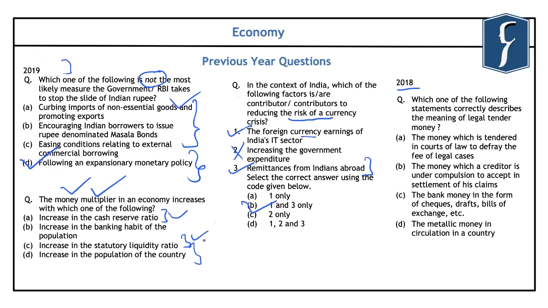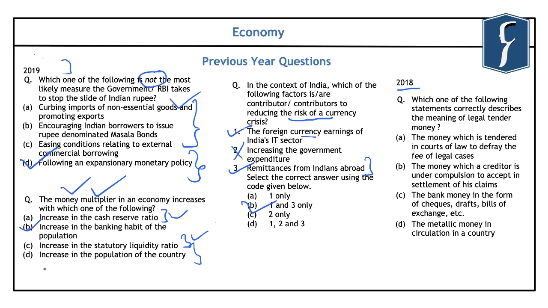And in such a scenario, that money cannot be used for lending or re-lending. And as such, this cash is now stored or parked with the RBI, which is not into the circulation. If the banking habit of the population is increased, it will lead to more amount of spending, re-lending and investment by the population. And as such, the correct answer that comes out is B. Now, the last option can be easily eliminated because even if the population of a country increases, it does not necessarily lead to increase in the banking habit. So the most appropriate answer here is B.